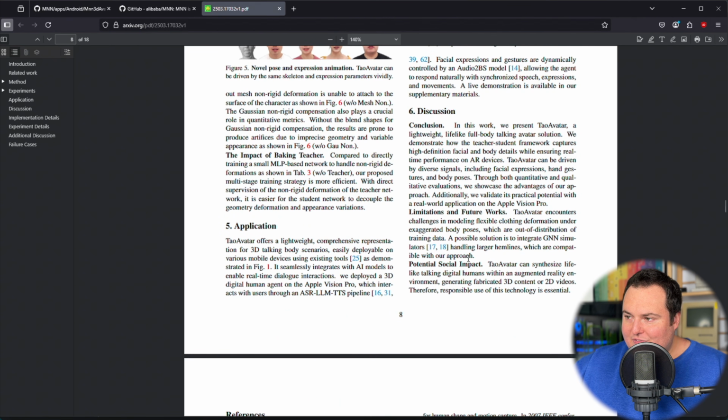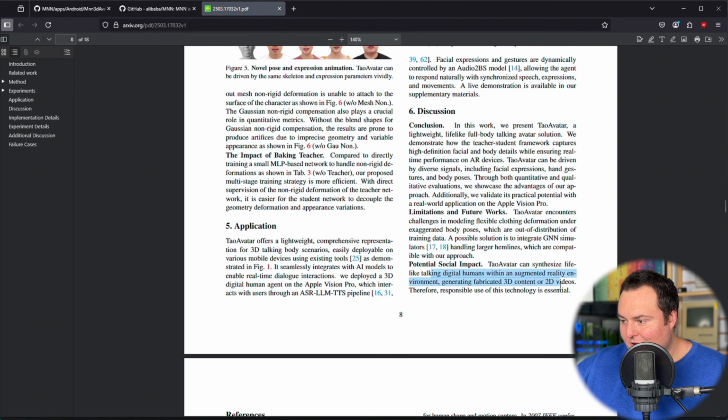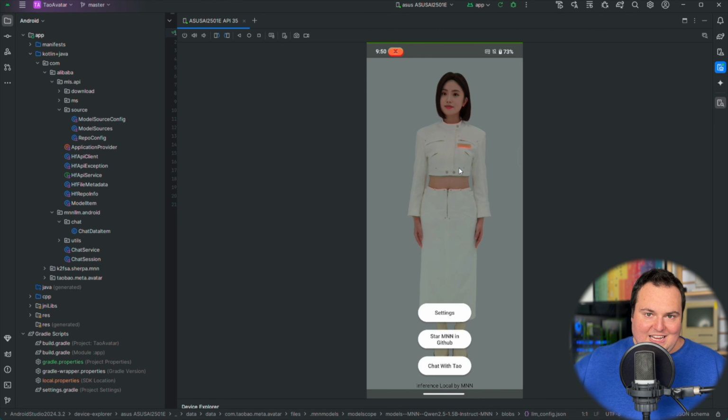And I do find it interesting and prudent to note that they do even mention the potential social impact right here in the conclusion section, where it can synthesize lifelike talking digital humans with an AR environment, generating fabricated 3D content or 2D videos. Responsible use of this technology is essential. And really, it would not be very difficult to put this in some little holographic canister like that and then have an offline intelligent desk companion.